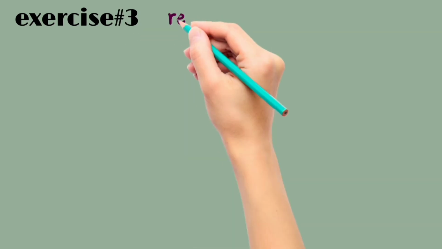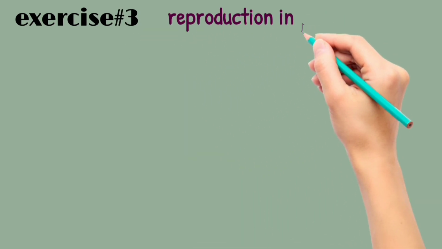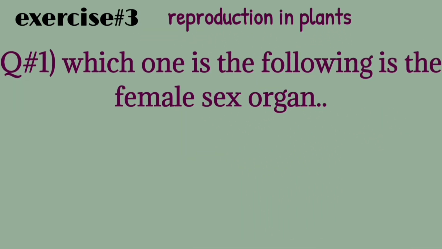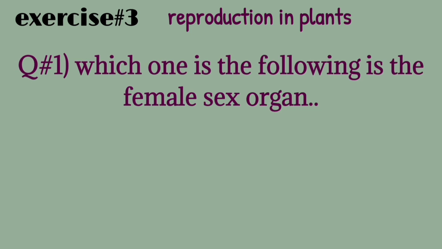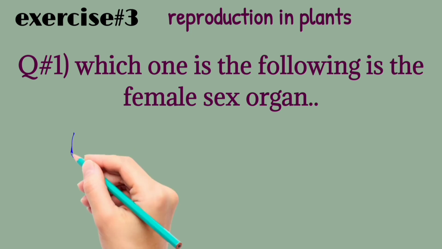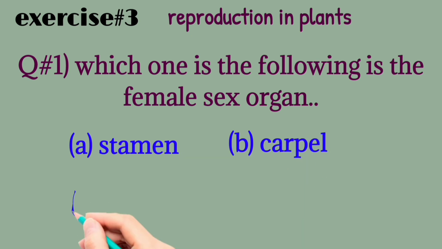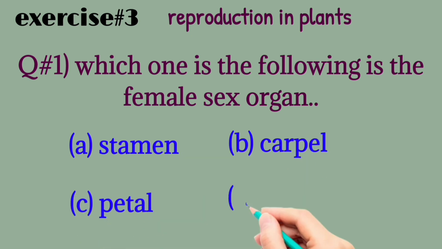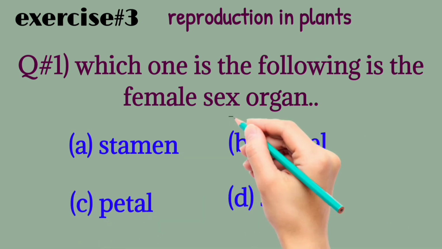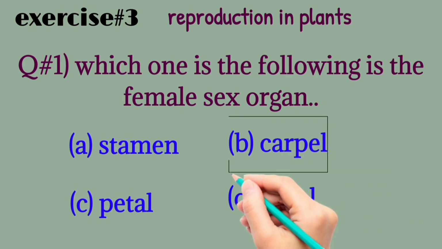Exercise number 3, reproduction in plants. Question number 1, which one of the following is the female sex organ? Sepal, stamen, carpel, petal, semen. The correct one is carpel.